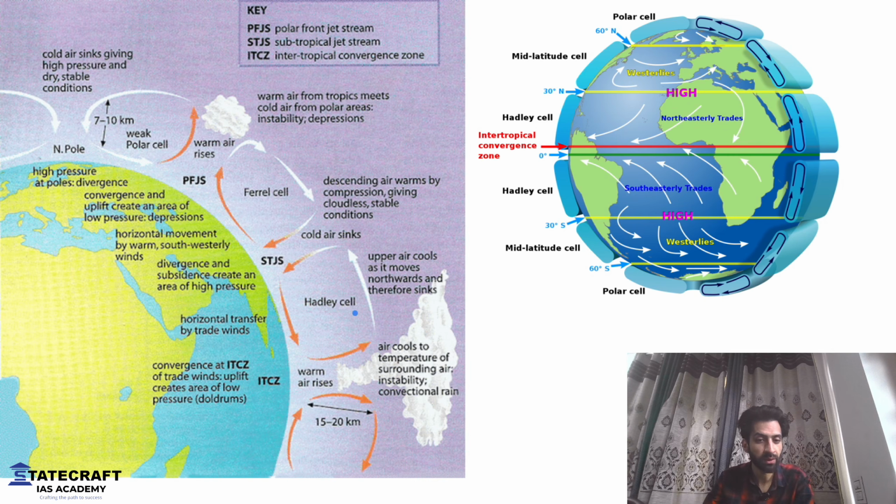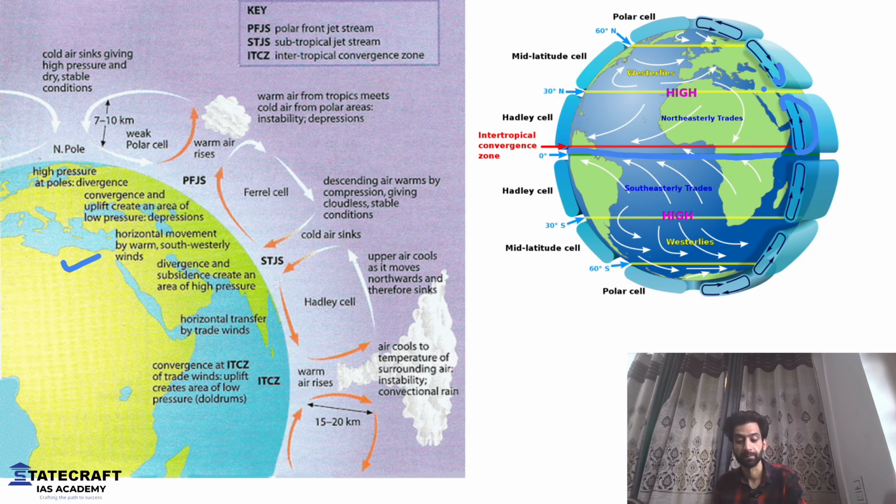This is what I was trying to tell you. When we look at the sphere of the Earth, this is the equator here, where the air rises, then comes down. Again, the air comes down, rises, and these form pressure belts like this. I hope this is clear to you, and I hope there is no confusion as of now. If there is any confusion, you can let me know.